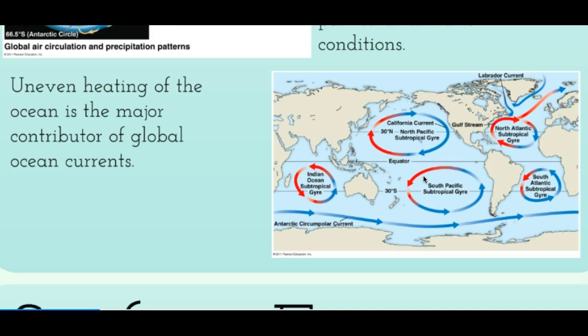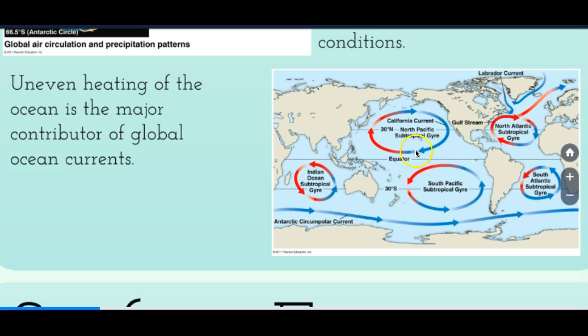Because of the uneven heating of the Earth, there's also an uneven heating of the ocean. So we have areas of the ocean with warmer water near the equator, and colder water near the two poles. And this allows the circulation of water. The direction is different between the northern hemisphere and the southern hemisphere.